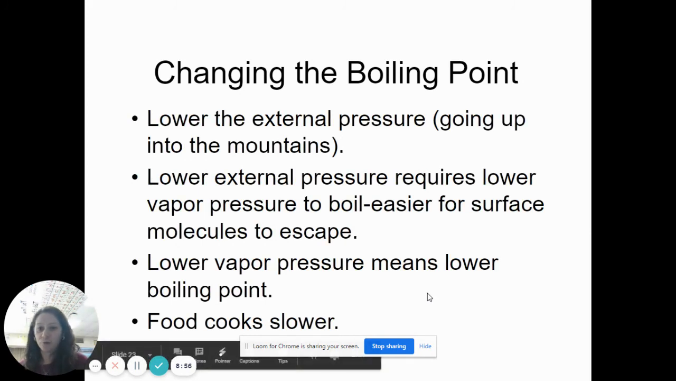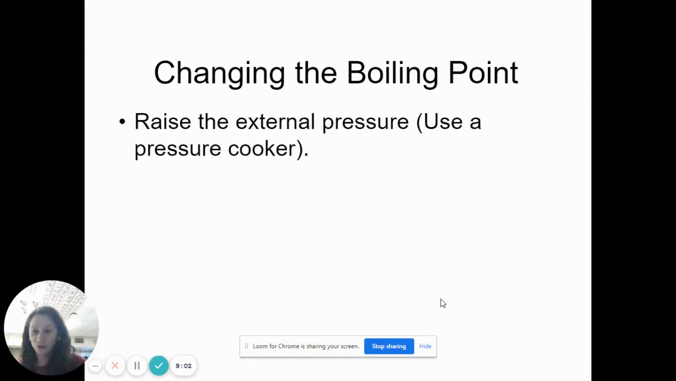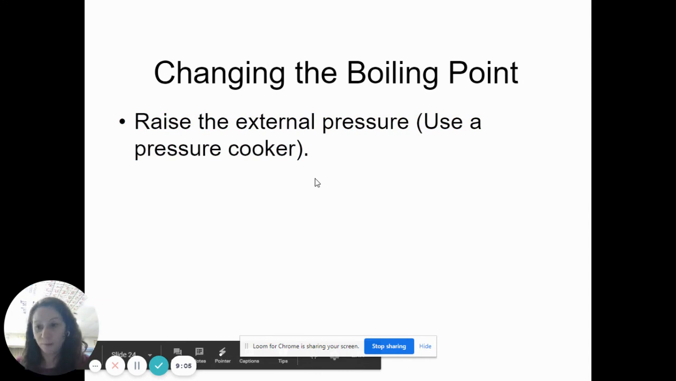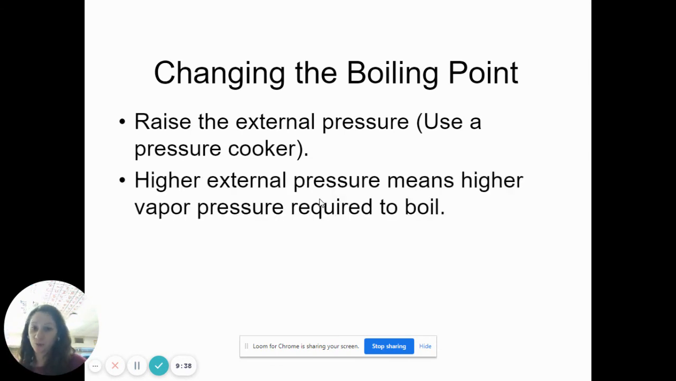So what if you want to cook food faster? Well, you do the opposite. You increase the external pressure by using something like a pressure cooker, or you put a lid on your pot. That's basically how a pressure cooker works, except it's tight, so no particles escape. So the external pressure really increases. If this was normally what the regular external pressure is, I'm increasing it even more. So I have to heat up my liquid to an even higher temperature to match that pressure. And so my substance will boil at a higher temperature.